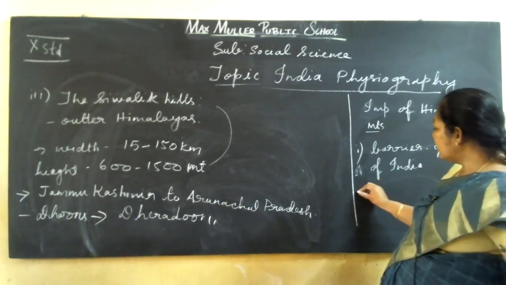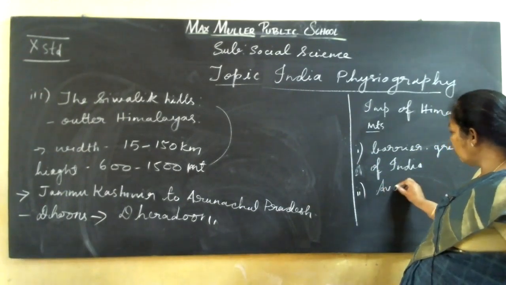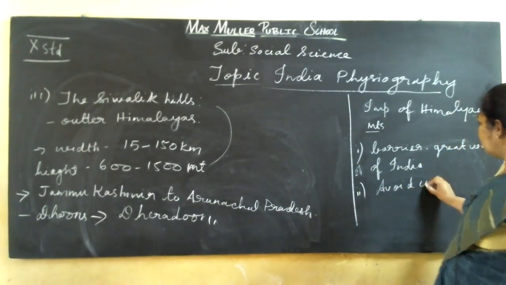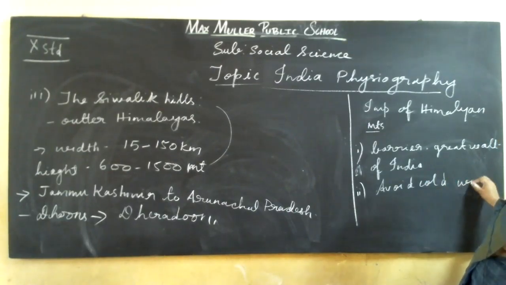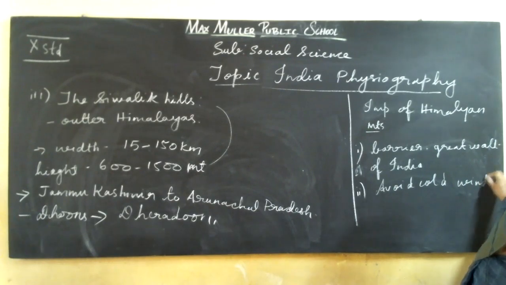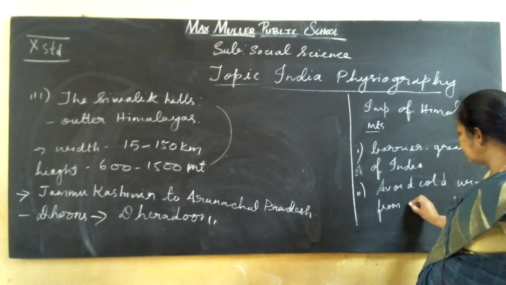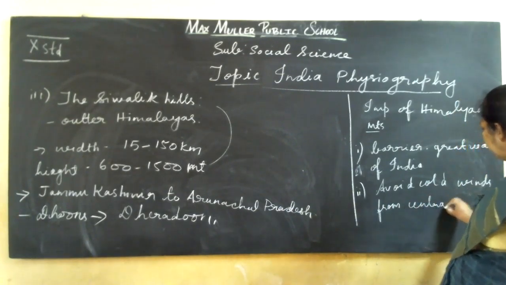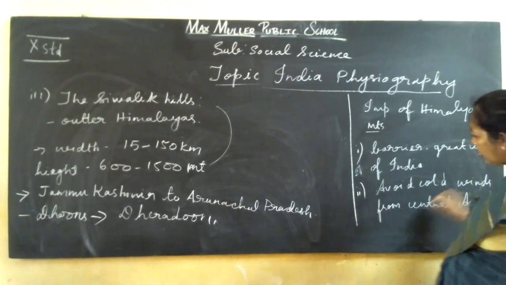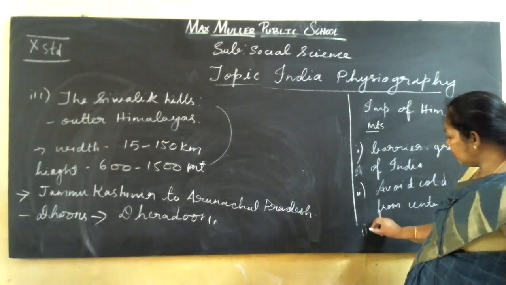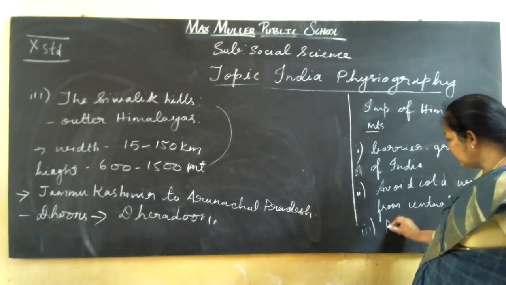It's a great barrier or great wall of India at the border. Next, it avoids cold winds from Central Asia, and it also is rain bearing.